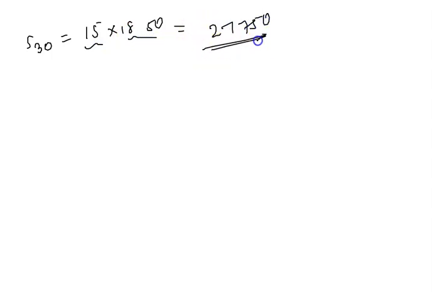So we have S30 equal to 15 into 1850. After doing the multiplication, 15 into 1850 will be 27,750. So that is the correct answer for this question.